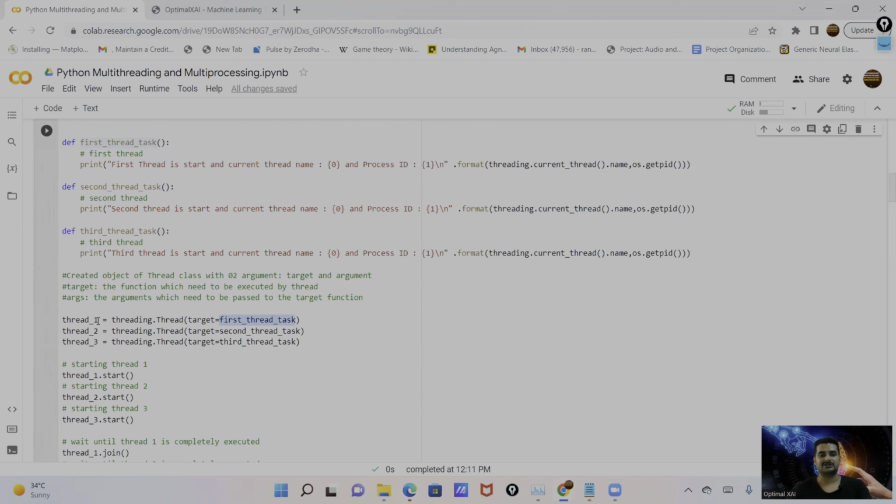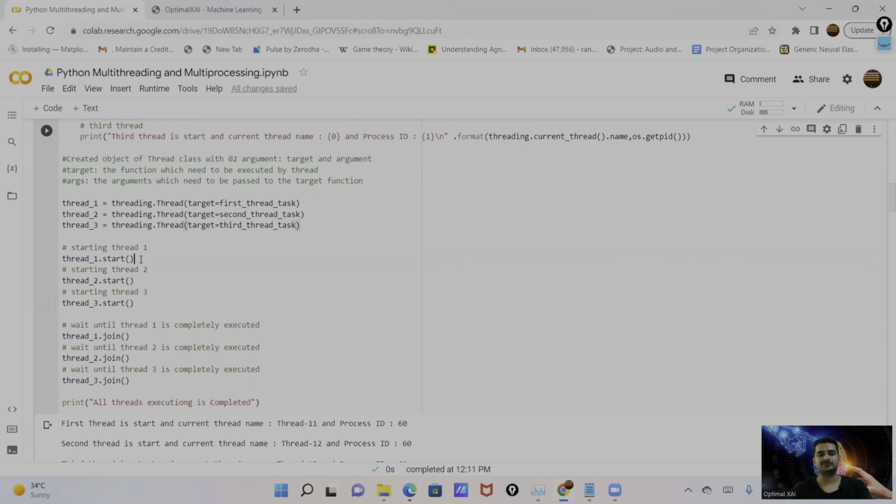And here I'm creating an object thread_1 for the first thread. Similarly, I'm creating the second object for thread 2, and the third object thread_3, and I'm passing a separate function to each thread. You can see here the second thread task, this is the second function, then the third function.